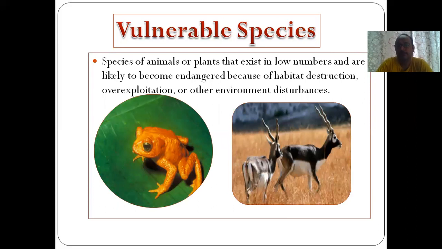Vulnerable species. Yes, you can see the golden frog. The species of plants or animals that exist in low numbers are likely to become endangered because of habitat destruction, overexploitation, or other environmental disturbances. So vulnerable species basically relates to habitat destruction. As in the starting we discussed deforestation.